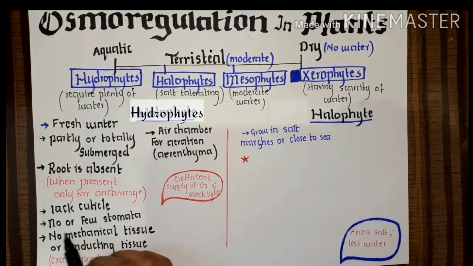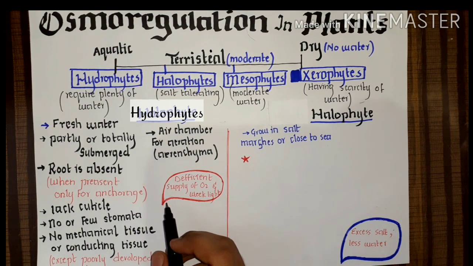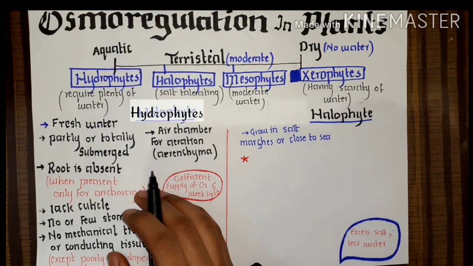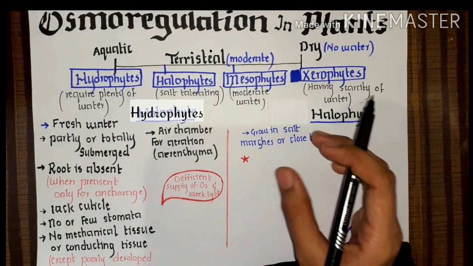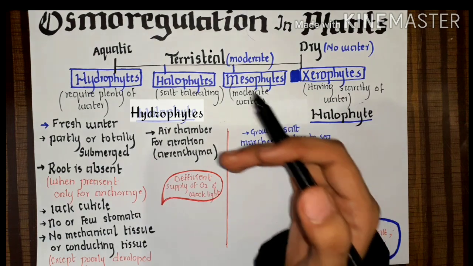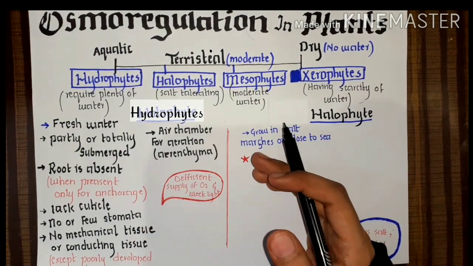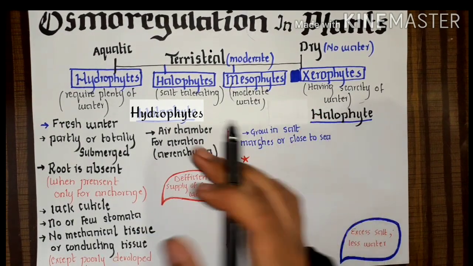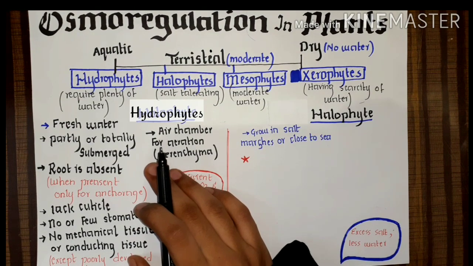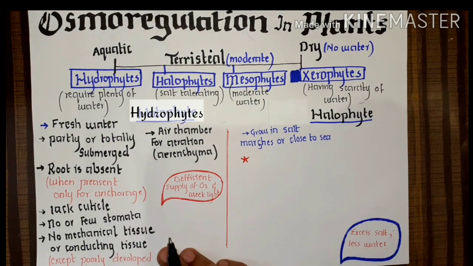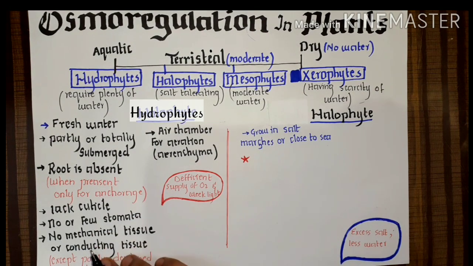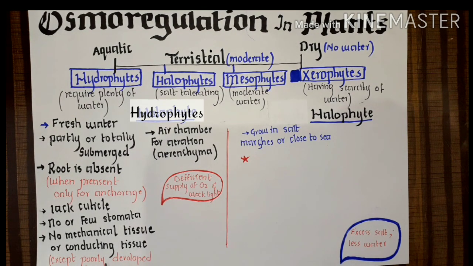They have no or very few stomata. If the stomata are present, they are present on the exposed surfaces of the leaves, and they are large so that they can take the sunlight for gaseous exchange, just for this. Another function of stomata is exchange of water also, but there is no need for the exchange of water, so stomata are not present. Then they have no mechanical tissue or conductive tissue.